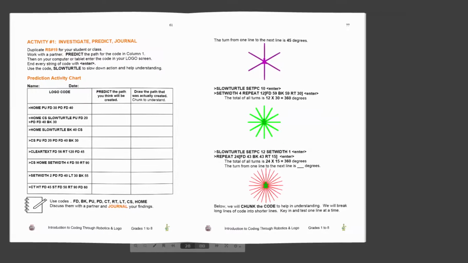Now study the red design at the bottom of the ebook, page 77. Predict. Discuss a set of code that would result in this design. Test your prediction with Logo on your computer. Now pause the video briefly to discuss your prediction. Discuss and test on your computer the two lines of code highlighted on page 77 of the ebook. And we get 24 multiplied by 15 equals 360.